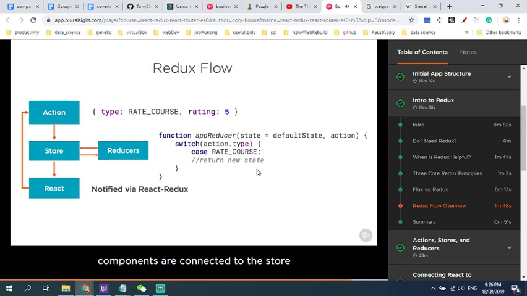Your React components are connected to the store using a Redux-related library called React-Redux. We'll wire all this together in the next module.